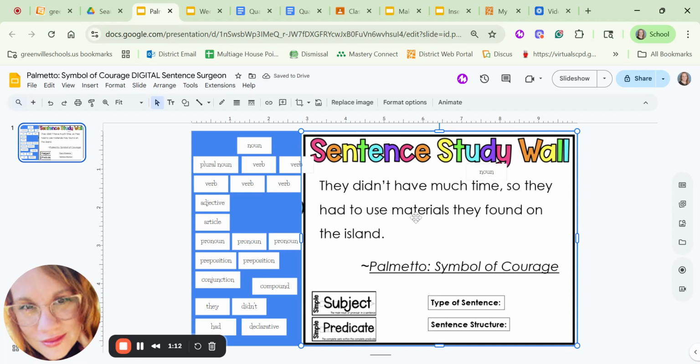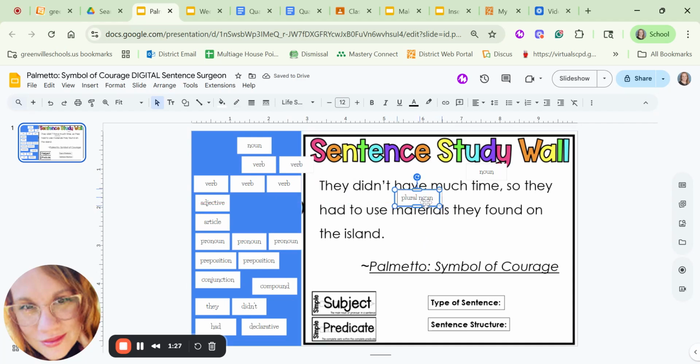So they had to use materials. Ooh, materials. That is also a group of things. It even has an S on the end of it, so we know that that is a plural noun. So we'll stick that word above there. I just realized this sentence is a little differently sized than others I've used in the past. Okay, so materials is a plural noun. Sorry, it's going to be a little squished in there, but hopefully you can tell which word it goes above.